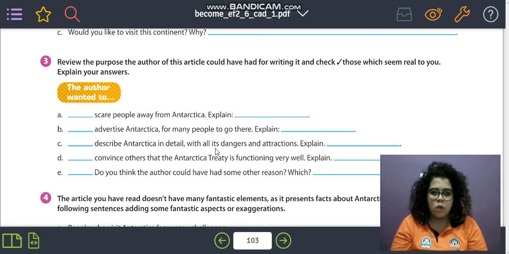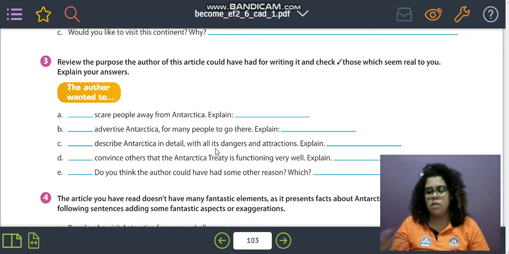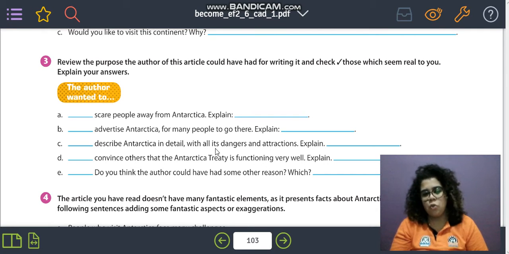you're going to check it also. So letter C, describe Antarctica in detail with all its dangers and attractions. He wanted to describe Antarctica very much in detail with all its dangers. So talking about dangers, attractions, what you can do there, what you cannot do, what's dangerous, etc. Letter D, the author wanted to convince others that the Antarctic Treaty is functioning very well. So the text is all about the Antarctic Treaty and how functional it is.